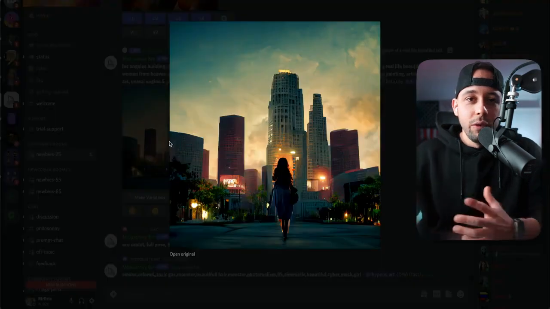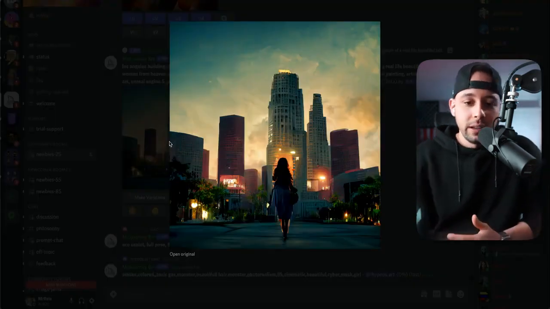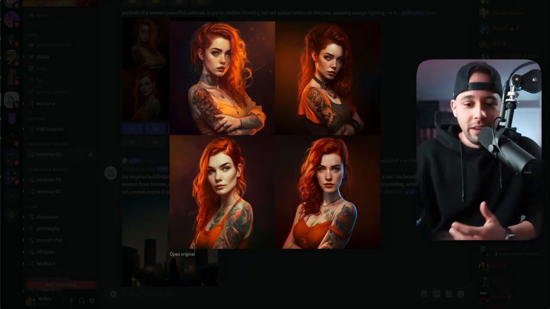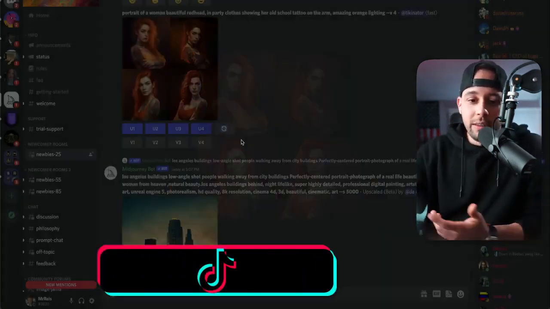Take a look at this one. It looks like a real picture of a real place, of a real woman. Look at this one. This one is just insane. It looks like someone drew this, a real person drew this image. And if I wanted to, I could just click on any of these images and download them.